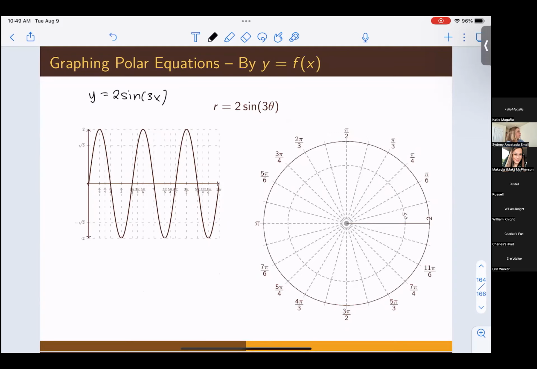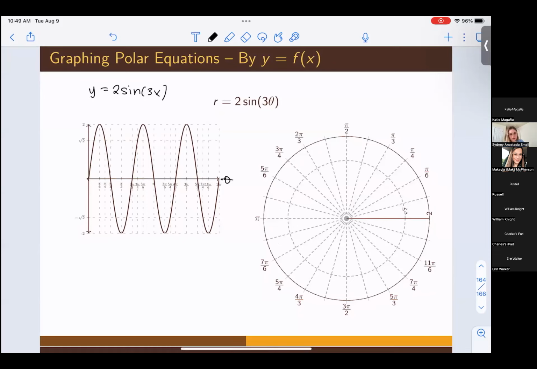So how do we do that? Well, we just say that our x-axis is now the theta axis, because you can see we're working with different angle values down here. And then the y-axis becomes our r-axis. You'll notice they get a little bit flipped because we write polar coordinates as r comma theta. So it's a little bit counterintuitive, because what's usually in the x slot is now on the y-axis, and what's usually in the y slot is now the x-axis. So you do have to adjust your thinking a little bit, but you can use these graphs as a nice tool to help you convert it to polar.